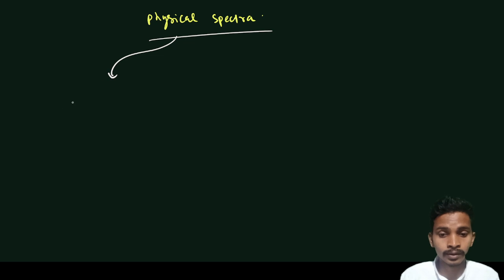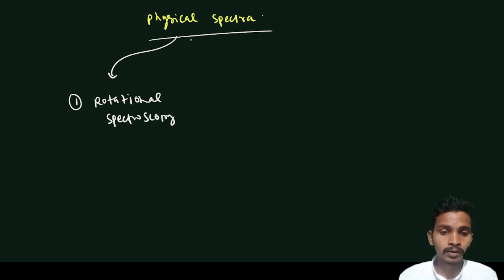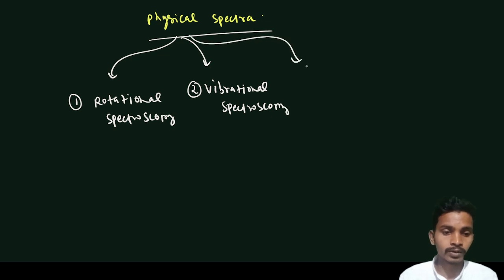One is rotational spectroscopy, the second one is vibrational spectroscopy, and the third is Raman spectroscopy.